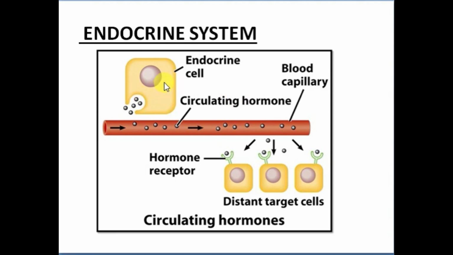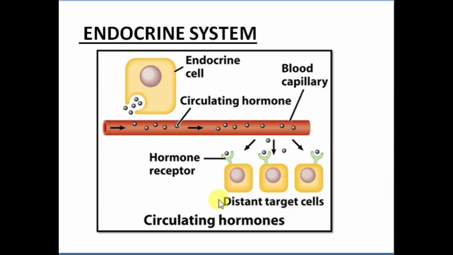Here we see the respective cells which release the hormone. These endocrine cells release the hormone into the blood, and through the blood these hormones pass and reach the respective receptors. These are the hormone receptors on distant target cells.